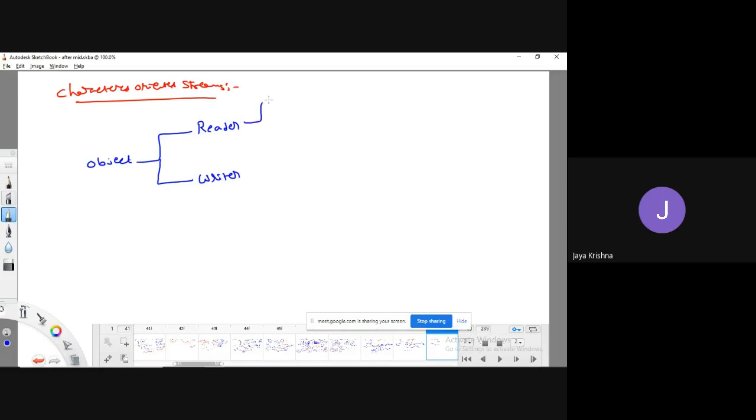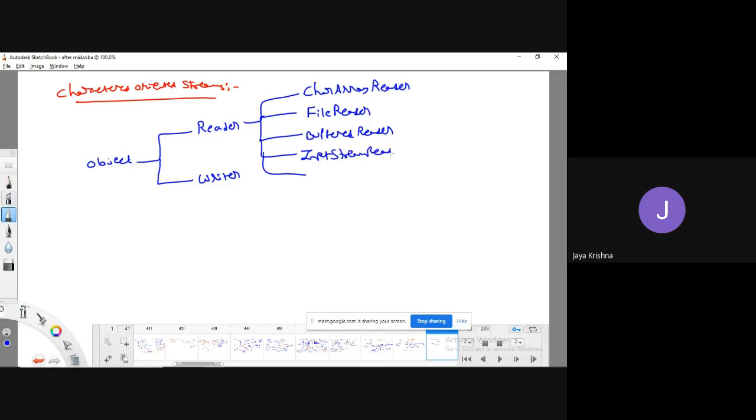If you see in depth about the classes of reader, we have various kinds of classes. One is char array reader. Guys, don't worry. I will take each and every class and I will explain clearly. Another one is file reader. Another one is buffered reader. Input stream reader.